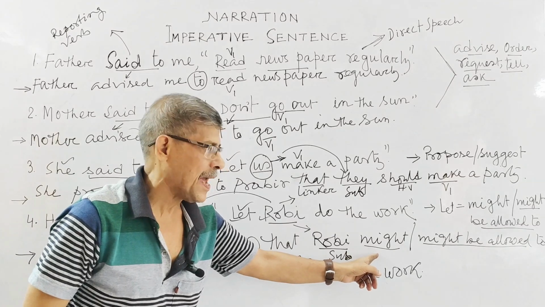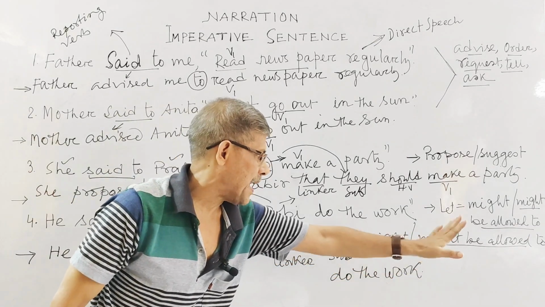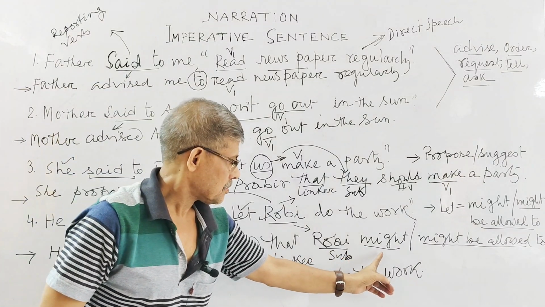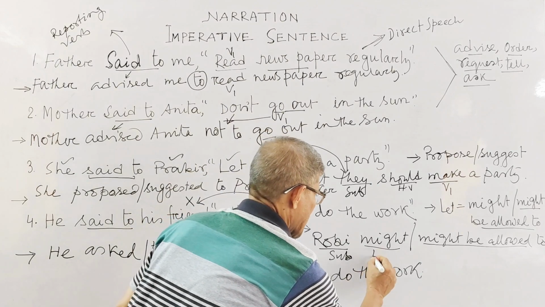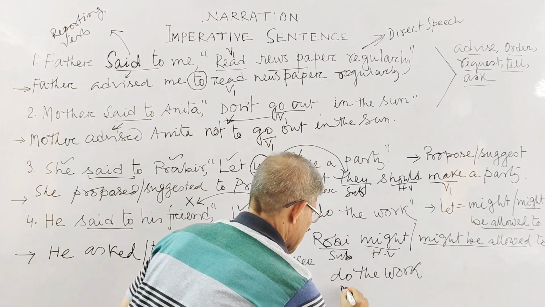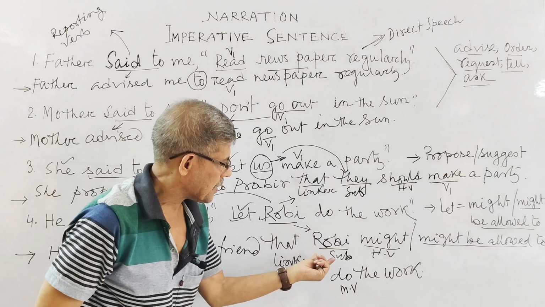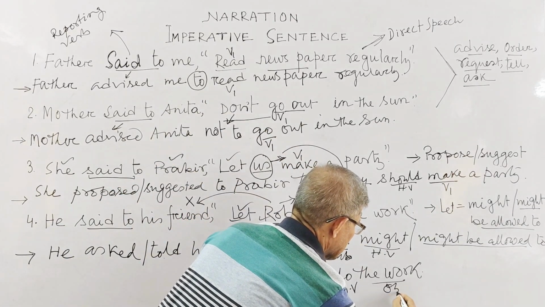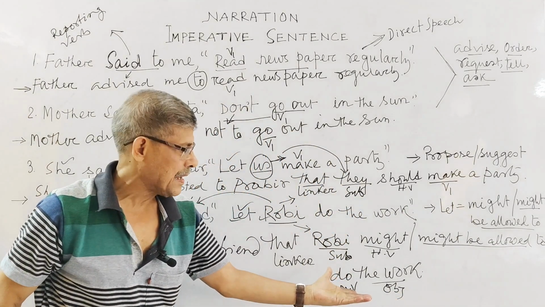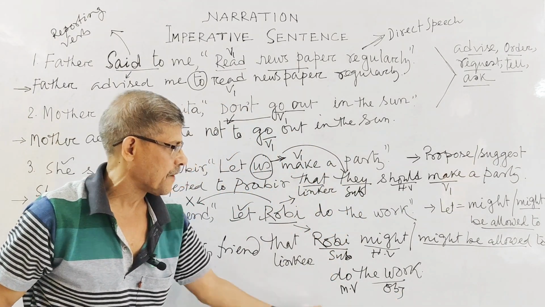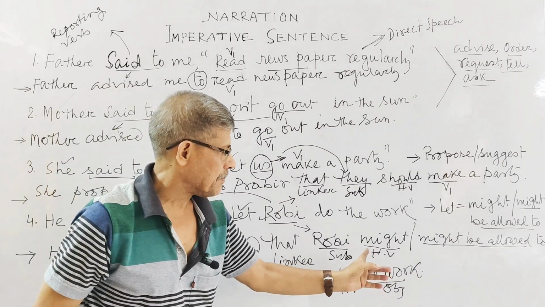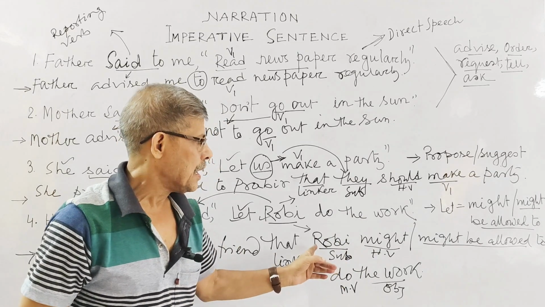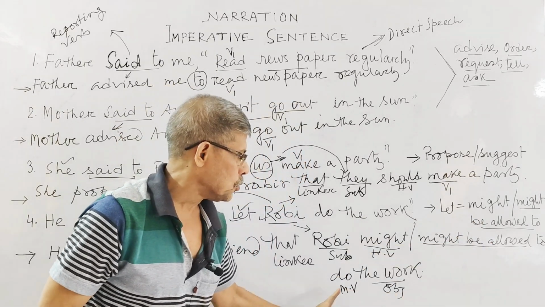If you consider you like to use "might", not "might be allowed to", then what would be the sentence structure? Robi might do the work. This is your helping verb and this is your main verb. Okay? And this is your subject. Subject, verb, and "the work" is the object. That means you have already got your assertive sentence structure. If you like to say "might be allowed to" in place of "might", then what you are getting, Robi might be allowed to do the work.